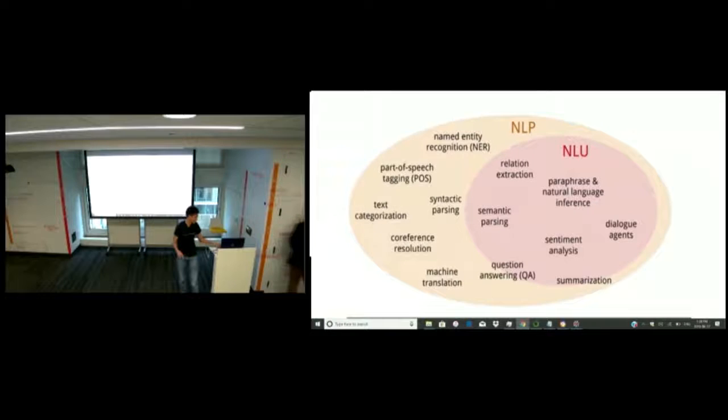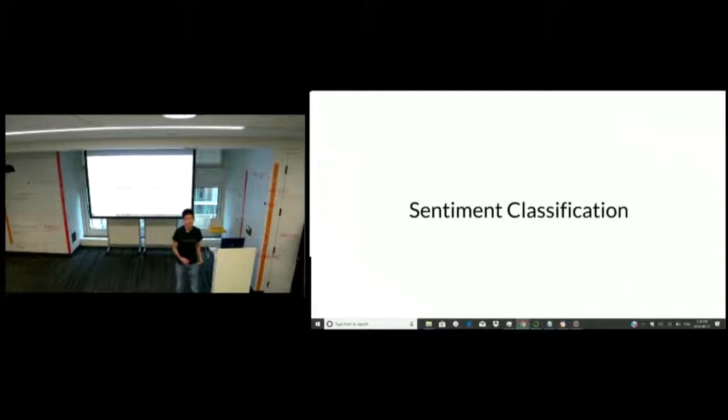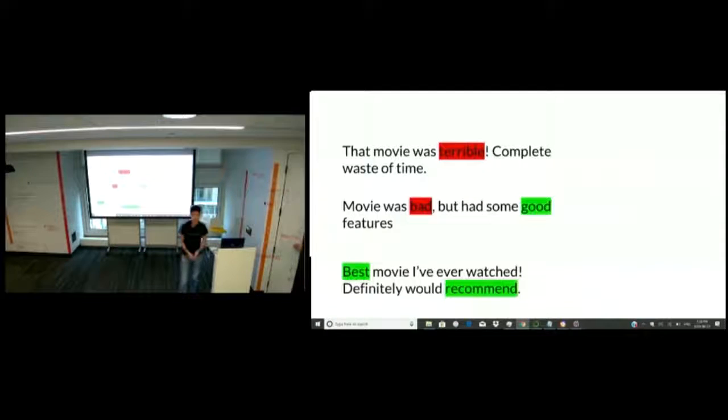And in particular, I'm going to put a lot of emphasis on the task of sentiment classification. Sentiment classification is the task of categorizing the opinions behind a given sentence. So let's take a simple example. I have 3 movie reviews. Let's say I asked my AI to perform sentiment classification on these reviews. My AI would essentially be ranking these in terms of rating.